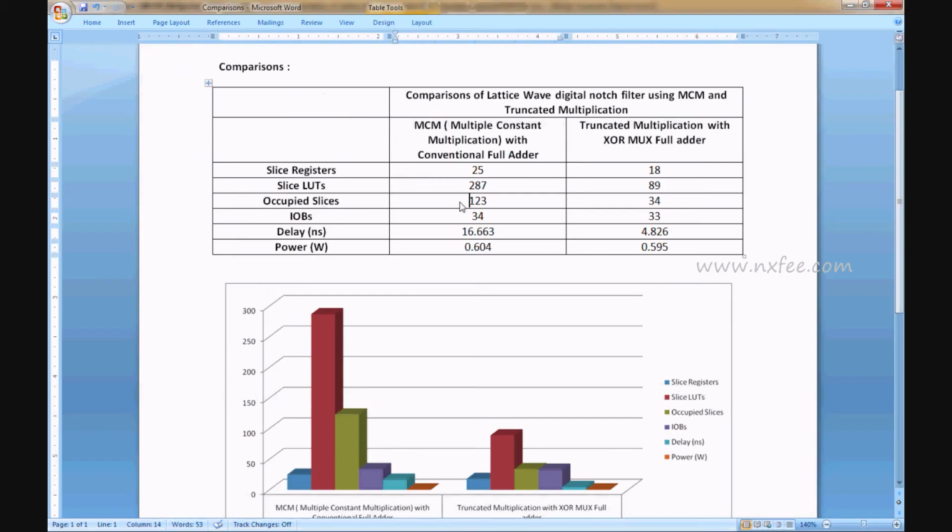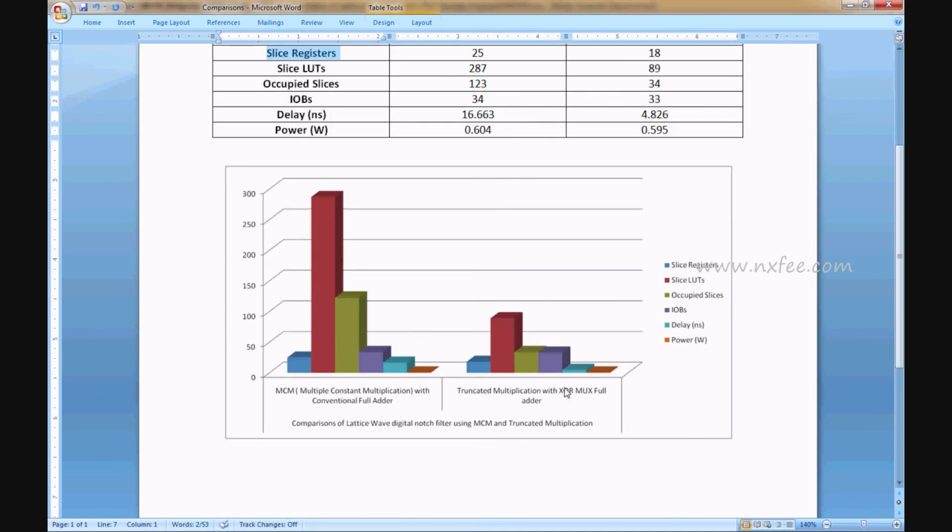We have drawn up a comparison document for this project. This is the comparison. First, a comparison of multiple constant multiplications with conventional full adder. Second, a comparison of truncation multiplication with XOR-MUX full adder. Here we compared slice registers, slice LUTs, occupied slices, IO pins, delay and power. So this is the comparison analysis chart.